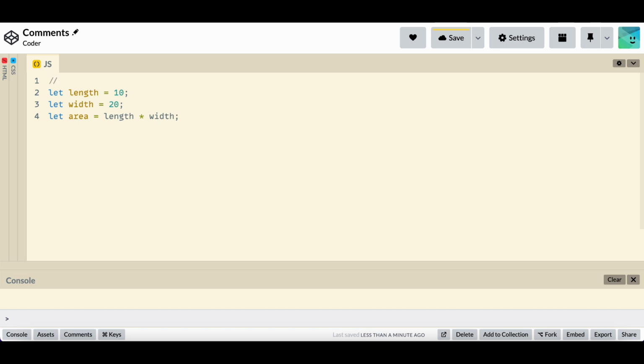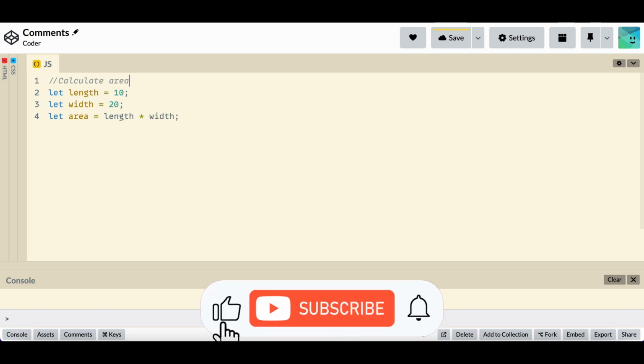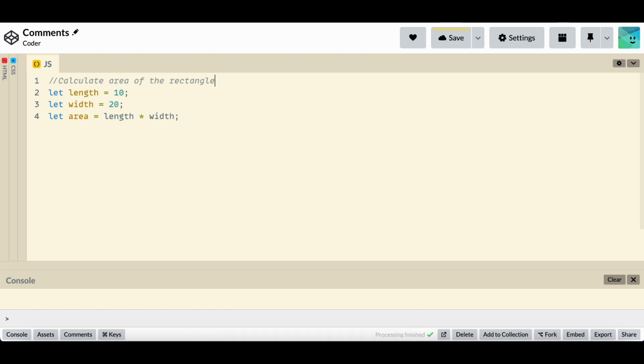To write a comment, we use double slash. Anything between double slash and end of line will be considered a comment. This is known as a single-line comment. We can also write a comment in front of code like this.